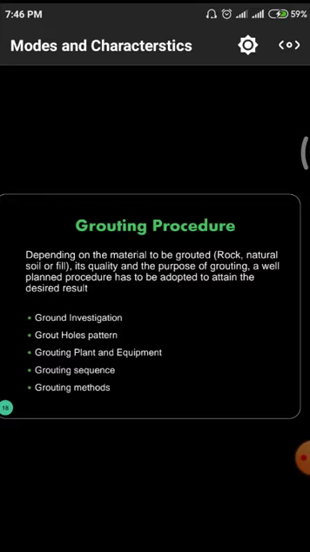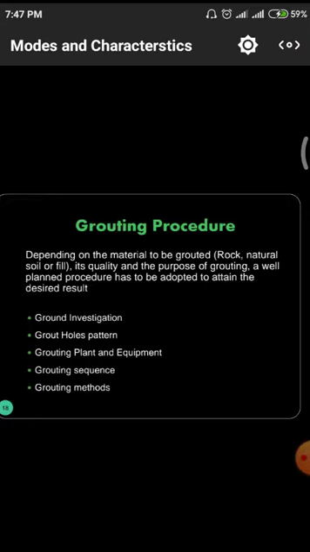It means if the grouting is employed to arrest the failure of a slope, or to arrest the penetration of water, or to arrest the failure of particles, all those things we have to observe. In those cases we require ground investigations. That means in this ground investigation we have to determine the type of soil and the physical and chemical properties of the soils.